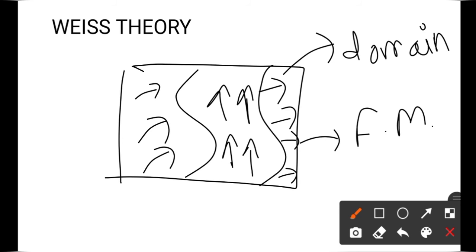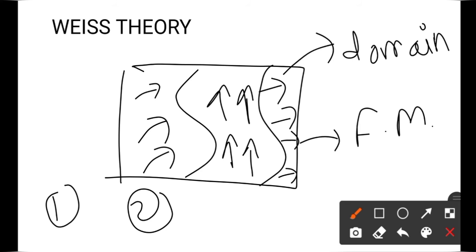First thing is, a ferromagnetic material consists of a number of domains. Second thing is, every domain has its own unpaired electrons, and these electrons are in the same direction, having the same motion.